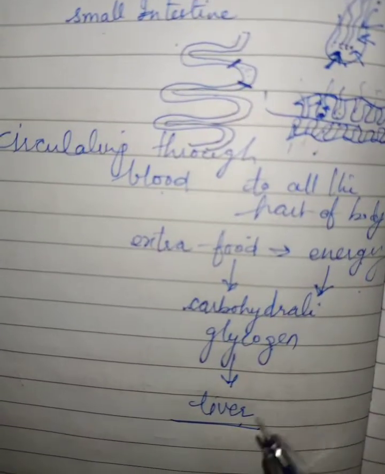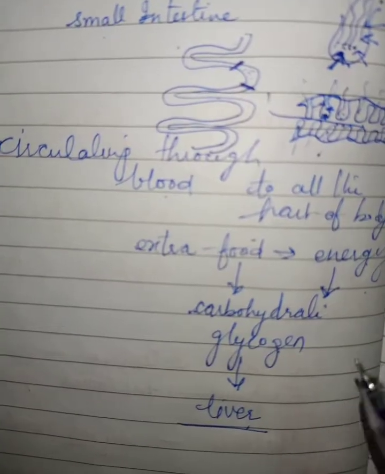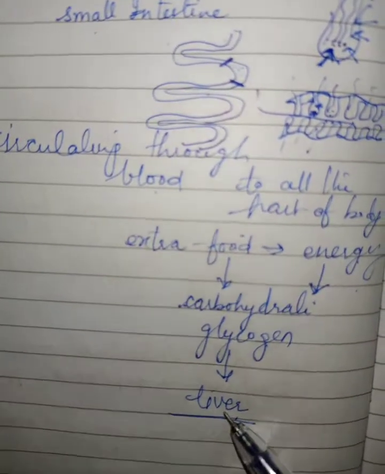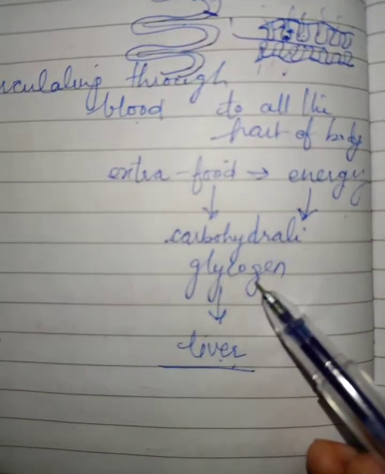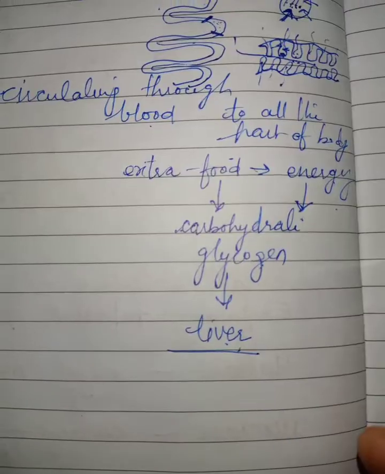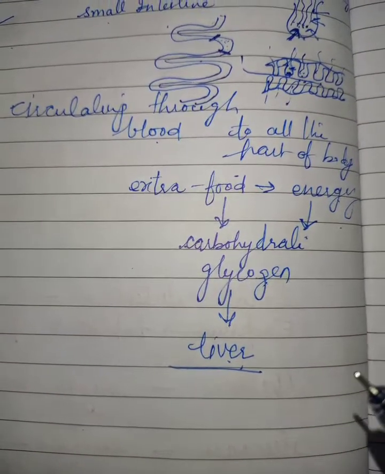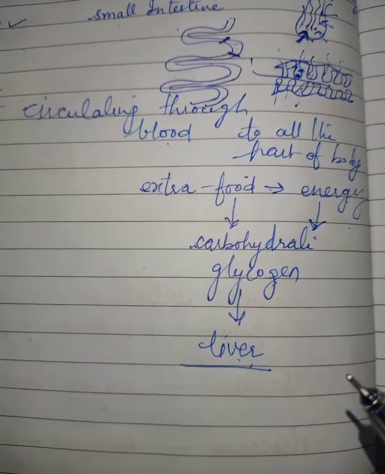So we can ask you, where does the extra food get stored in the body? Extra food gets stored in the liver in the form of glycogen. Whenever the body requires energy, the liver gives that extra glycogen, and the body is able to get the energy.